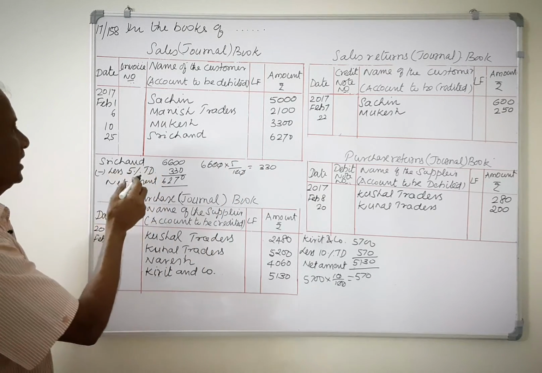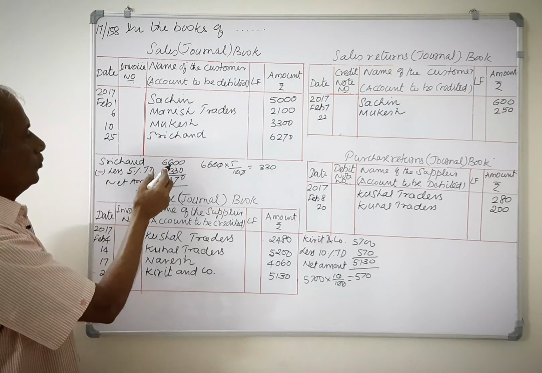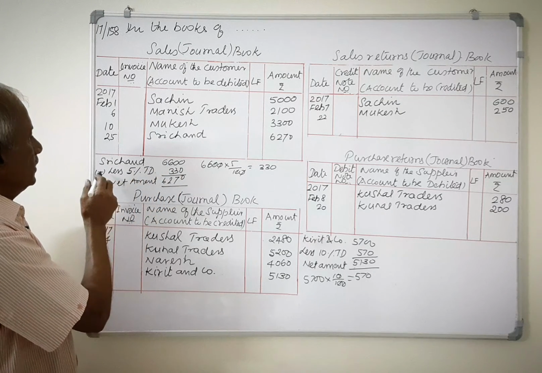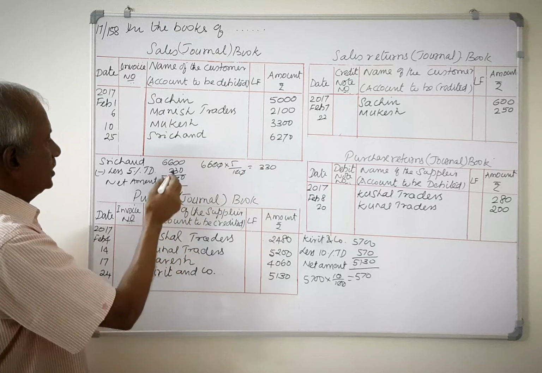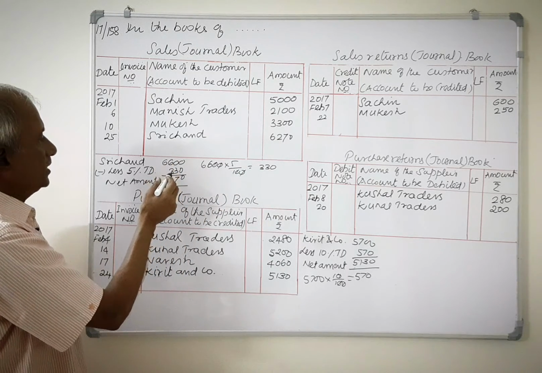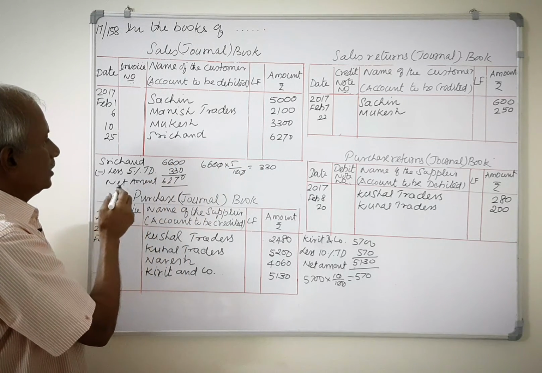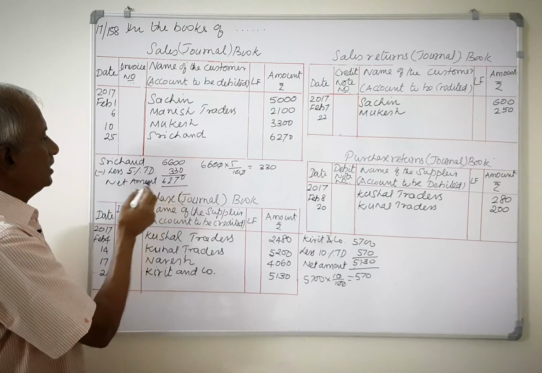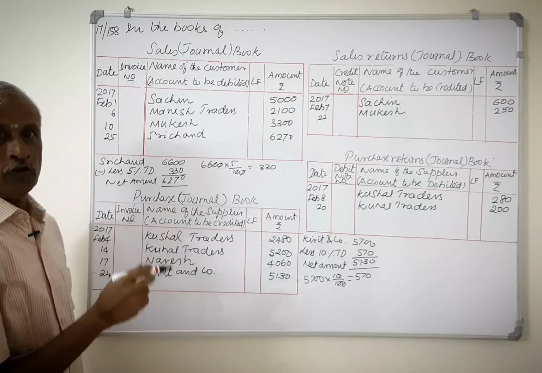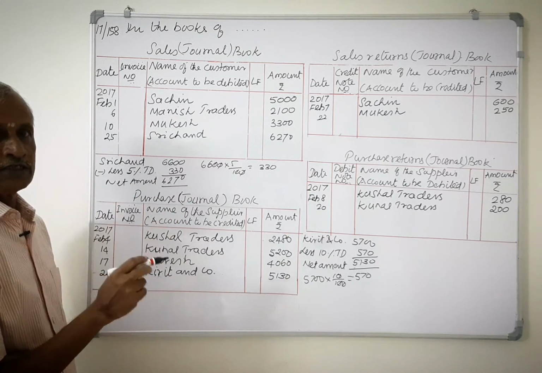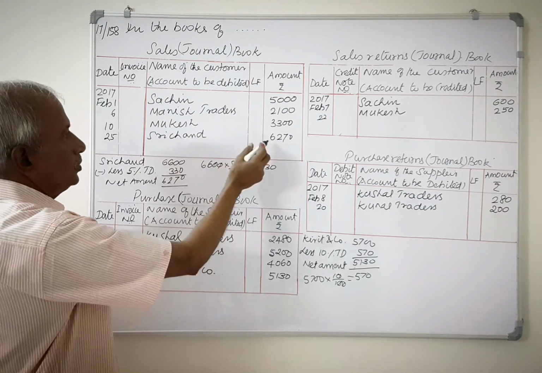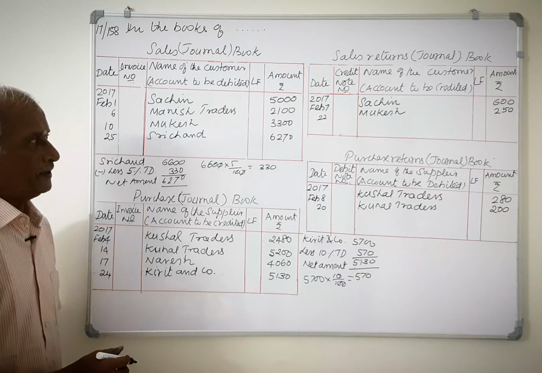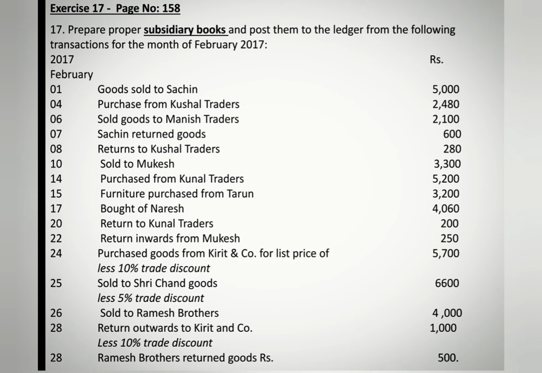I have given you the calculation here. The invoice amount is 6,600. There is a trade discount of 5%. 5% comes to 330. So 6,600 minus trade discount 330 comes to 6,270, and it's the net amount. You know that when trade discount appears, we have to take the net amount of the bill. So 6,270. February 26th, sold to Ramesh Brothers 4,000.